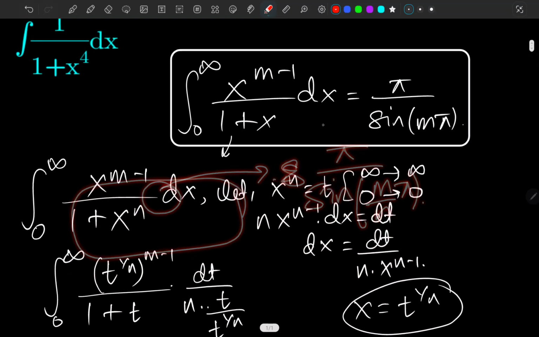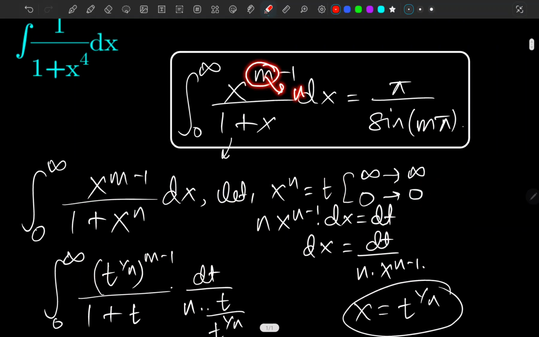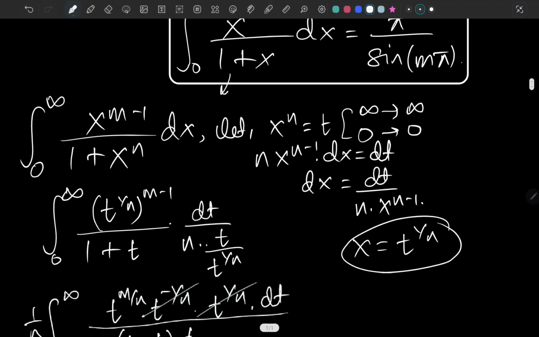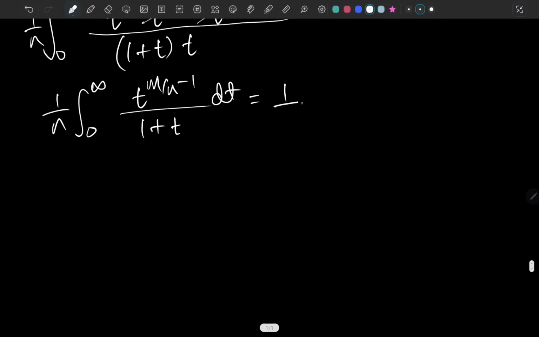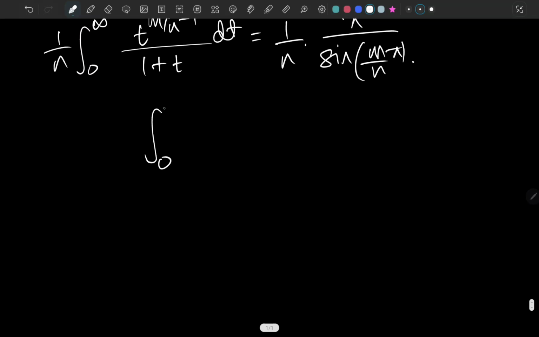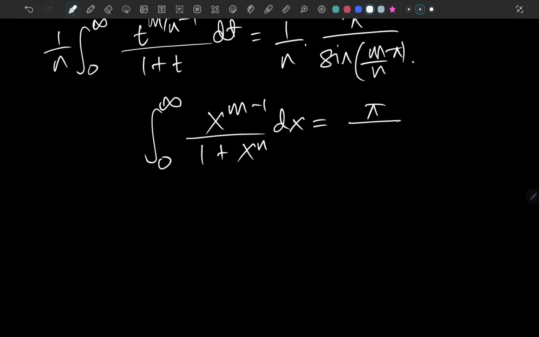From this very relation, you just have replaced this m with m over n, so that's gonna be m over n here as well. So basically we can say that it's 1 over n as a factor, and it's pi over sine of m over n pi. Hence you can say that the integral from 0 to infinity of x to the m minus 1 over 1 plus x to the n dx evaluates to pi over sine of m pi over n.